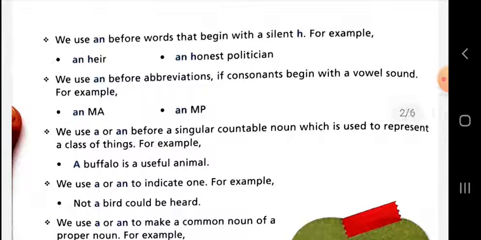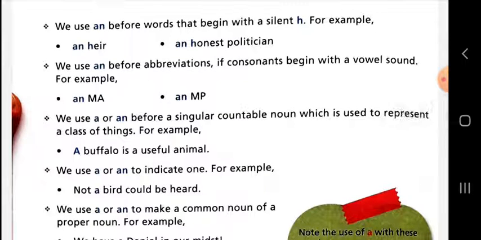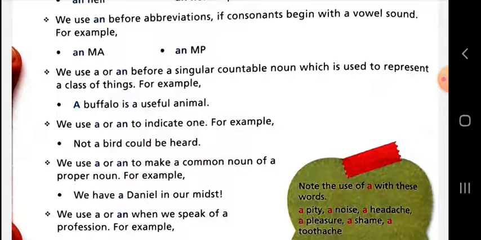We use an before abbreviations if they begin with a vowel sound. For example, MA. The pronunciation of MA, you need to focus, the first sound is a vowel. That is why an is used. An MP, an MBBS.